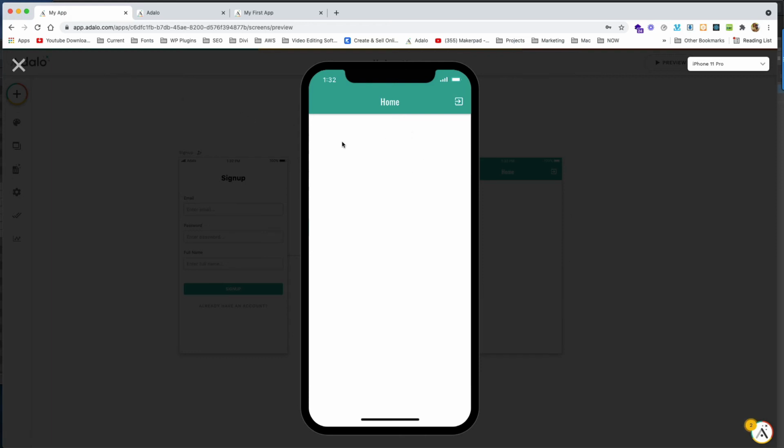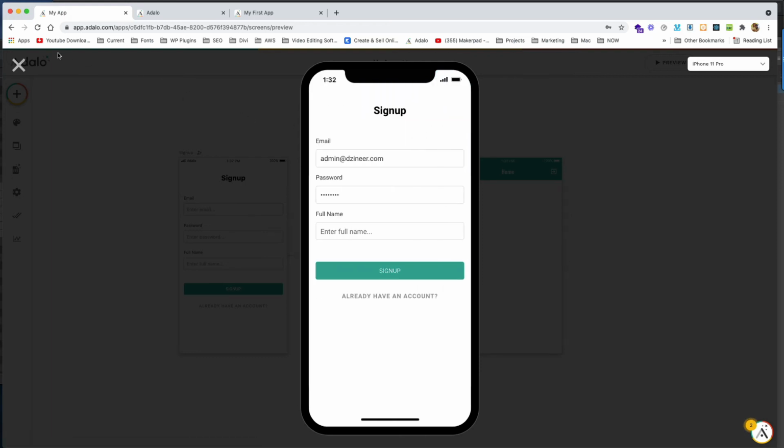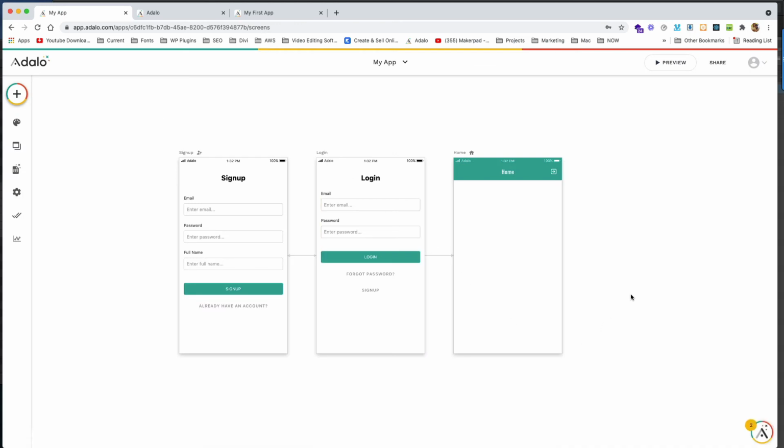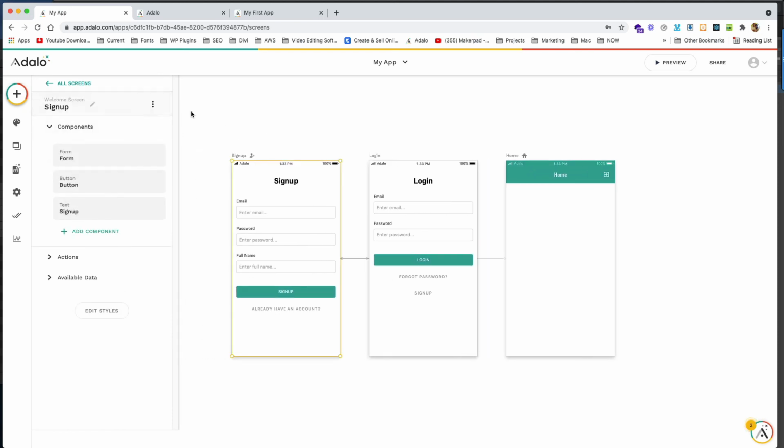So let's talk a little bit about that. If you notice here, there are these icons I was trying to show you: the sign up screen, the login screen, the home screen. If I click on the sign up screen, over on the left side of the panel you'll see it says welcome screen.